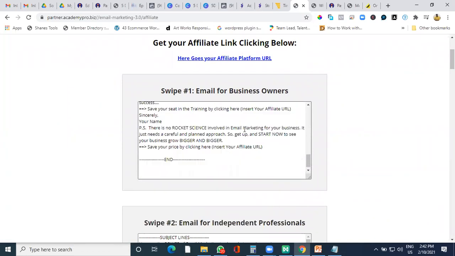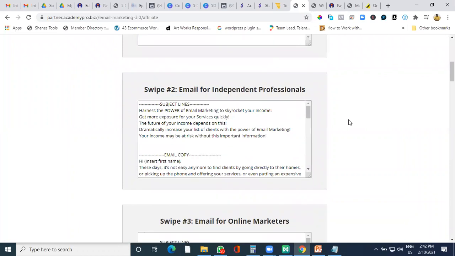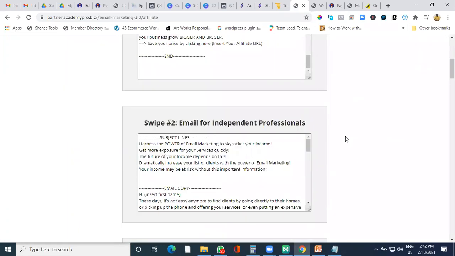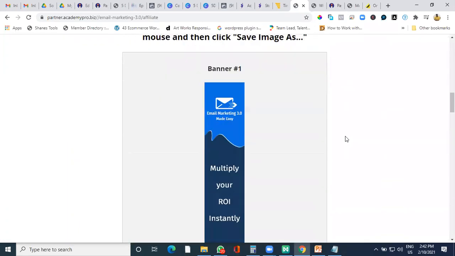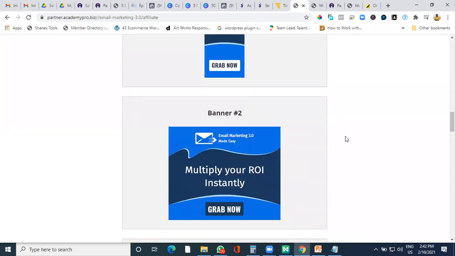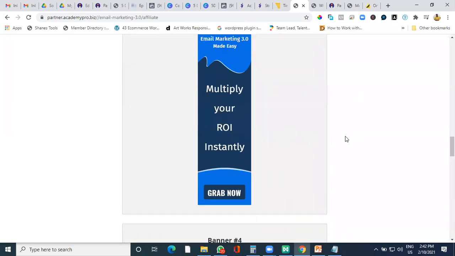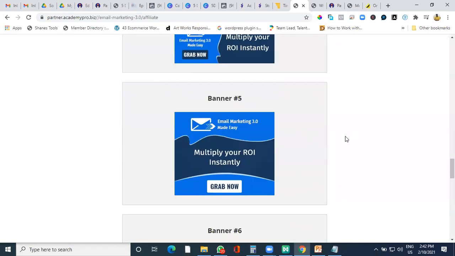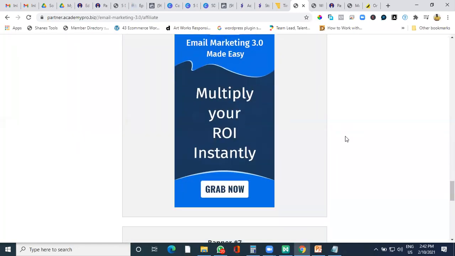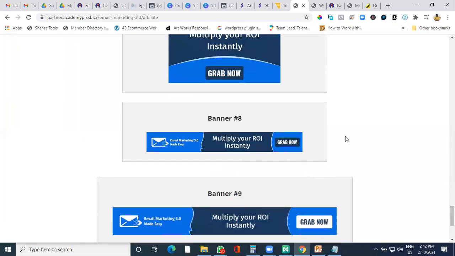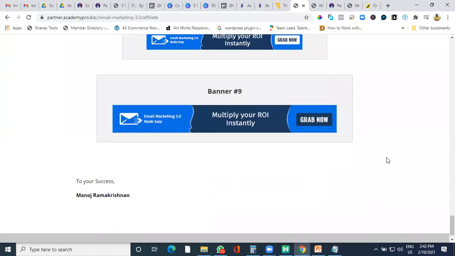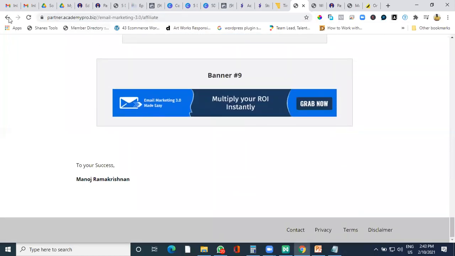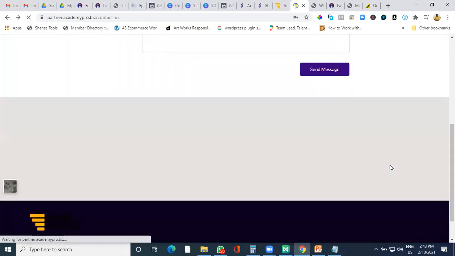You can copy this content and use it for email marketing, like when you want to start with email 1, email 2, email 3. You want to put up banner ads on Google AdSense or any other social media, you can use all this artwork. These are ready-made artworks which you can directly use to promote and bring more people to your website. And this is for all the courses. So it's not only for 1 or 2, it's for all 20 courses which are there. You have all the content ready to go.